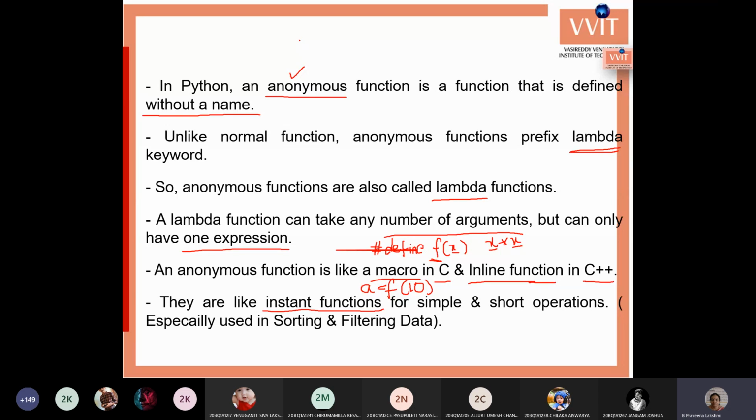These functions are created with the lambda keyword, and are also known as lambda functions.